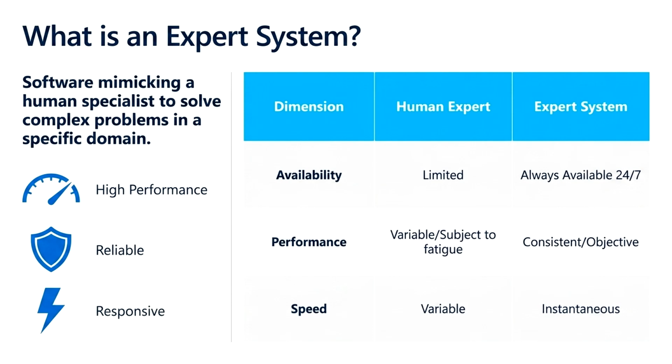On the right side, we can compare a human expert with an expert system. A human expert has limited availability, may become tired, and performance can vary depending on experience and fatigue. In contrast, an expert system is available 24 hours a day, provides competitive and consistent decisions, and produces results almost instantly. It is also highly reliable because it follows logical rules instead of emotions or personal judgment. These advantages make expert systems valuable for organizations that require accurate and repeatable decision making.